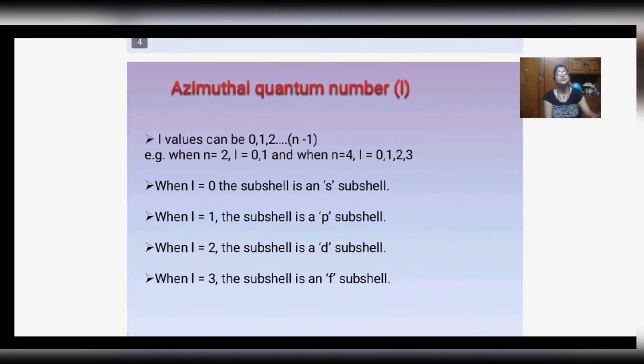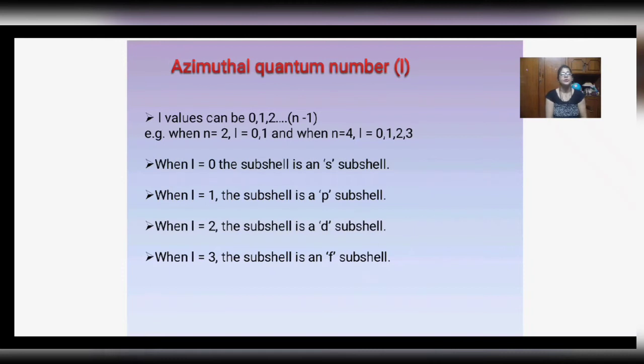Talking about the azimuthal quantum number, represented by l. The azimuthal quantum number starts from 0 and extends up to n minus 1. Whatever the value of n would be, l would be less than n by 1. For example, when n is 2, l is 0 and 1, and when n is 4, l is 0, 1, 2 and 3. All these values will be included.